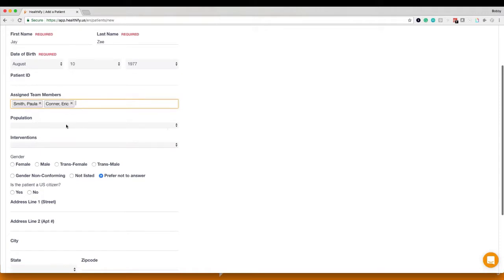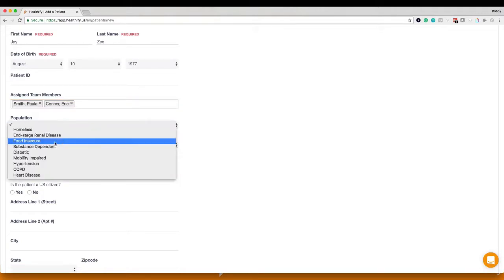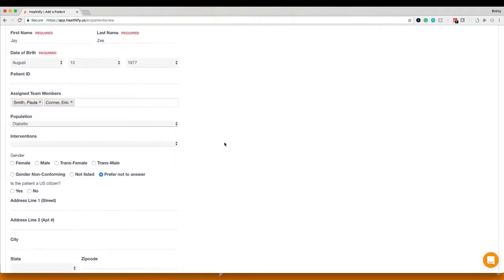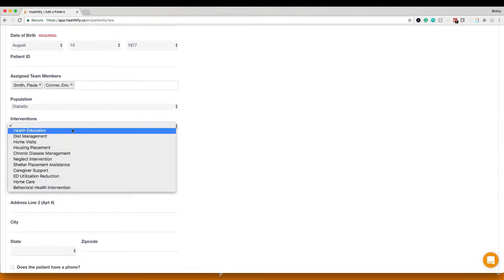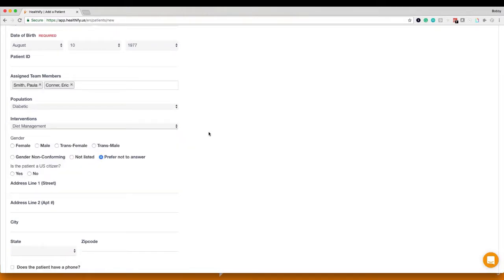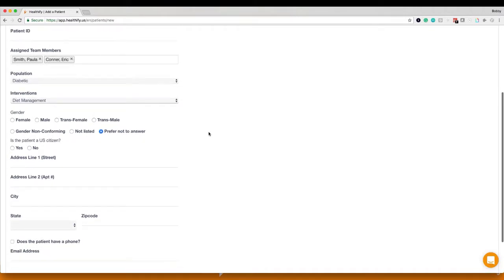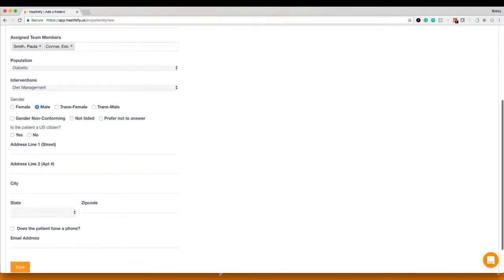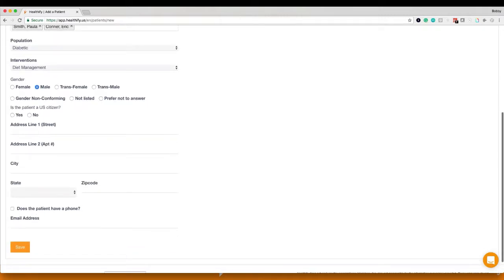JZ, we decide, is in the diabetic population that we're working with. And because of that, diet management is the intervention we're working on with JZ. We've got a few different options with regard to gender here. We'll go ahead and click male. Is JZ a U.S. citizen? Yes or no? If we click no, that's going to be something that will help us identify potential immigration services, but we'll click yes for today.